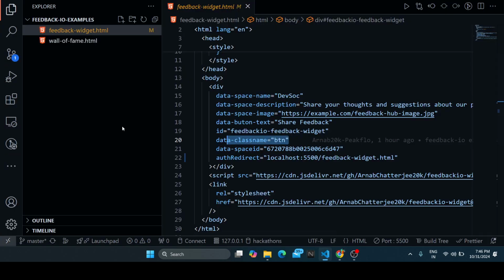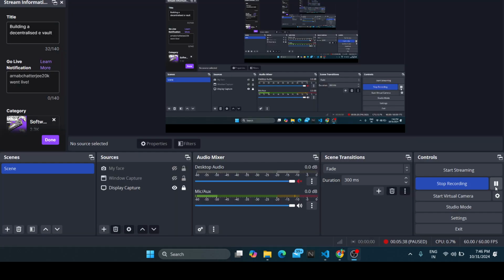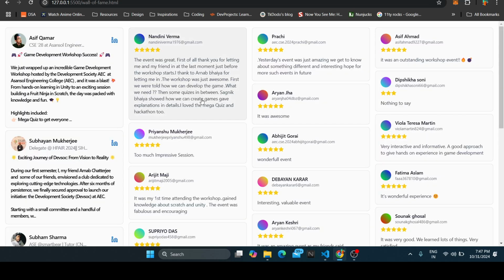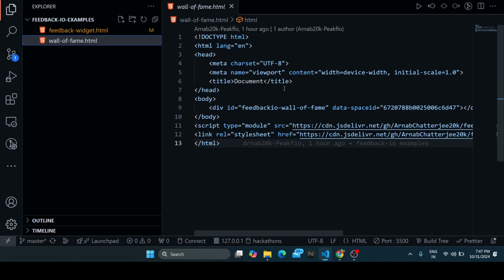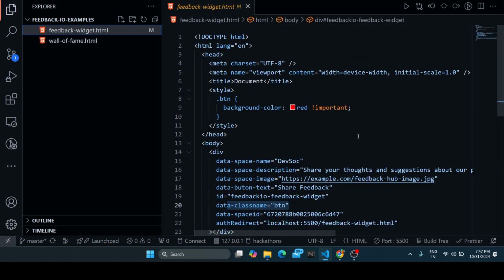And we can also go to the wall of fame widget as well. Let's see how it looks. It's the wall of fame widget, and also this feedback widget, which is easily customizable with that class name.